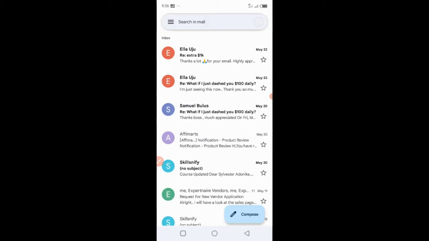I can say that this is a response from one of my students. I actually don't use this ordinary mail. I use MailChimp. I have a MailChimp account that I use to disperse emails on a large scale to my students. So this is the email I sent out around May 20th or May 19th, and then some of them are actually responding to me and saying thanks.